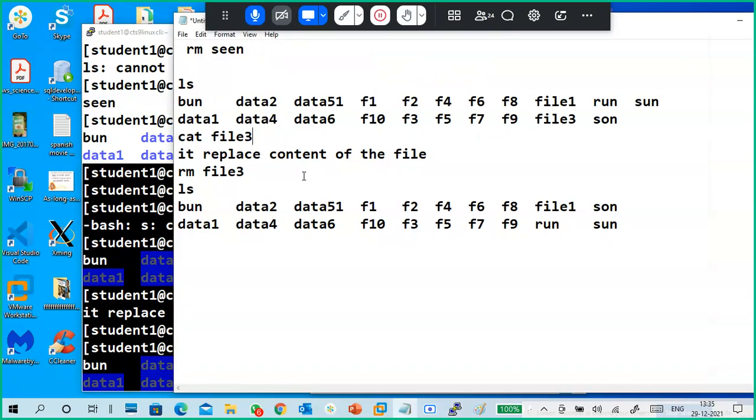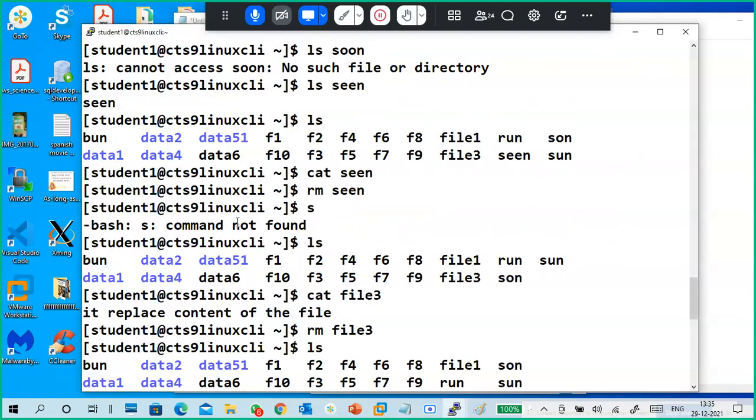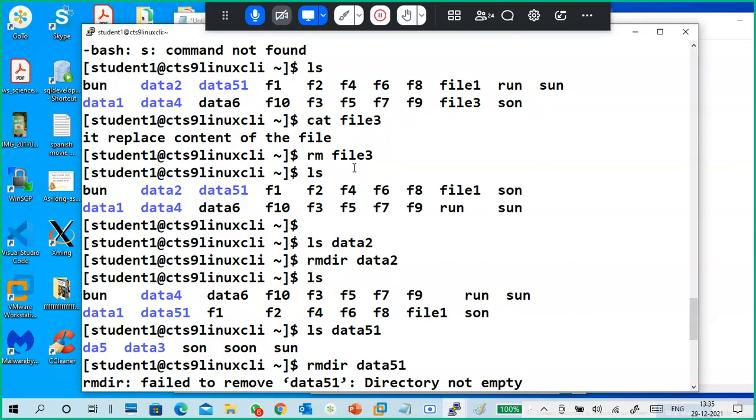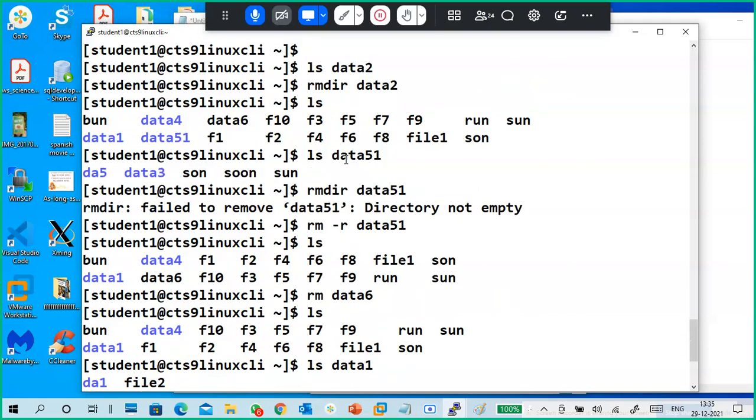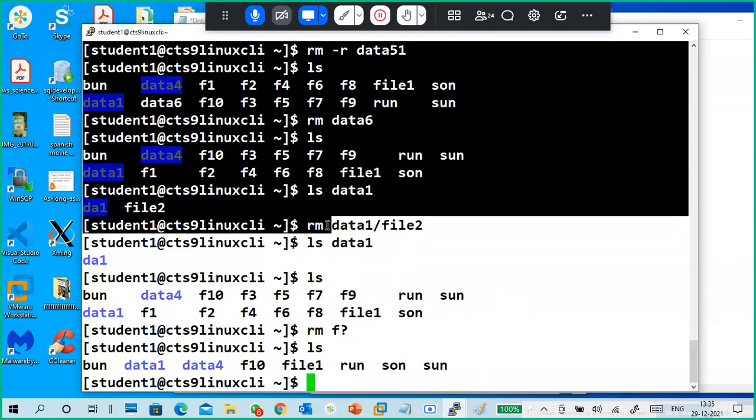So where is this rm file3, cat file3? Okay, this is all done. rm file3 done. So removing directory, cat file3 or rm deletes this thing. Then for removing a directory, from here you have to go.